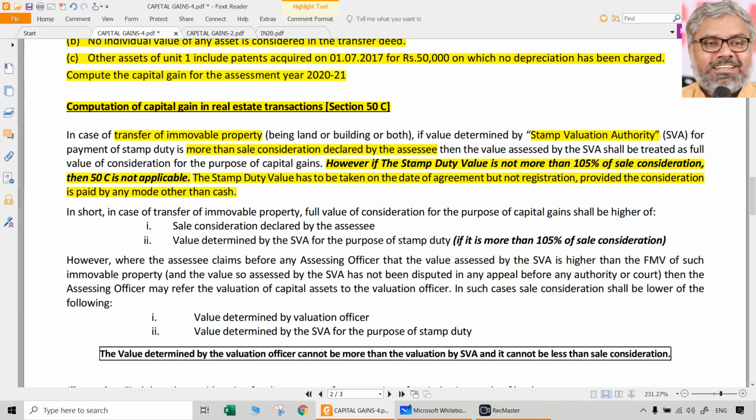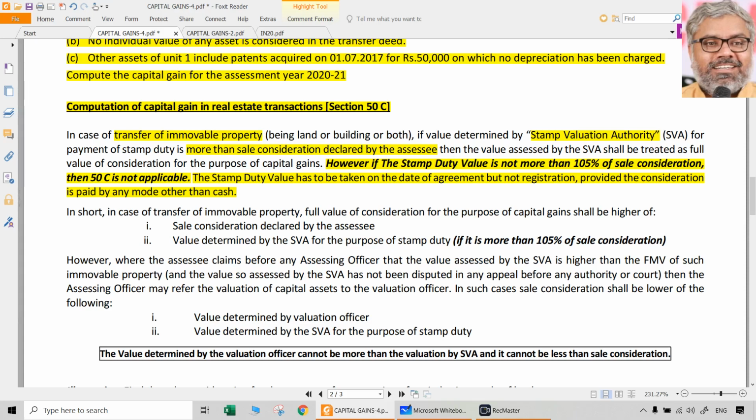Say the seller would have agreed to sell this property 3 months back. Then the stamp duty value would have been lower. Now the stamp duty value would have increased in these 3 months because the state government has revised them. So which stamp duty value has to be taken for the purpose of the Income Tax Act? Should we take the stamp duty valuation on the date of agreement, or should we take the stamp duty valuation on the date of registration?